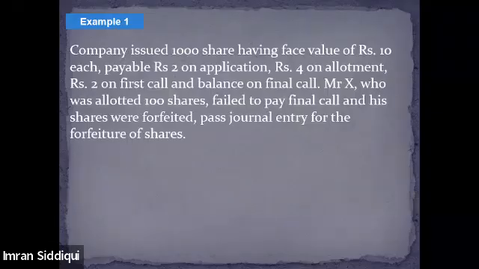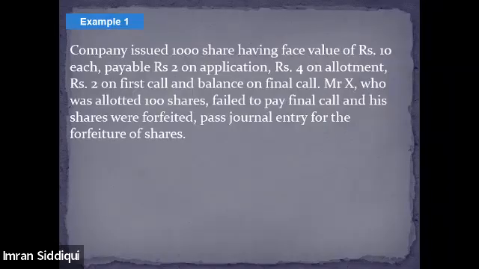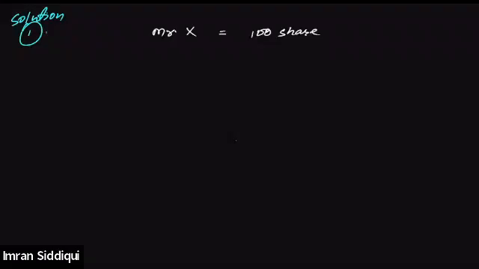But before solving it, let me simplify this question a little for you. It says the company has issued 1,000 shares, but Mr. X, who was allotted 100 shares, failed to pay the final call. So there was an investor, Mr. X, who was allotted 100 shares of this company out of the 1,000 shares that were issued to the public.